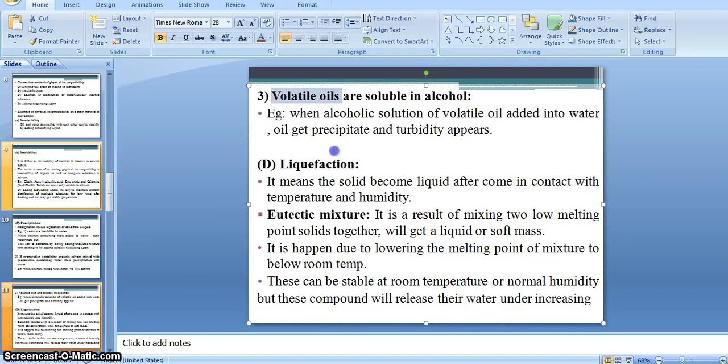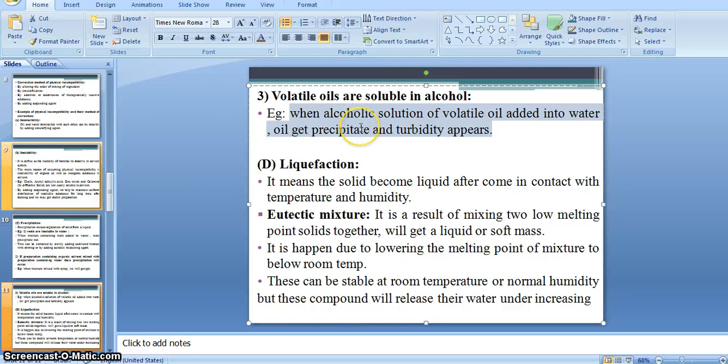If these changes happen with our dosage form or preparation, we can consider that the particular preparation has a chemical incompatibility, or chemical interaction is happening, right? If we notice precipitation, that means formation of precipitate or turbid appearance.